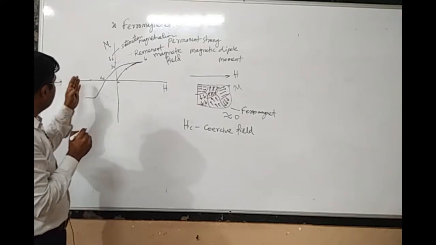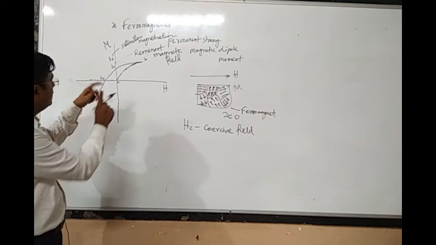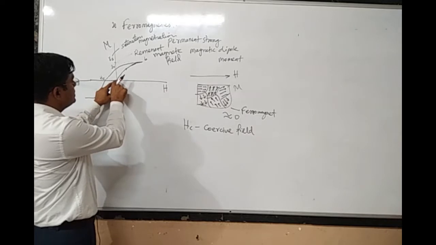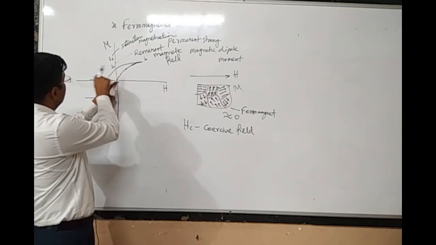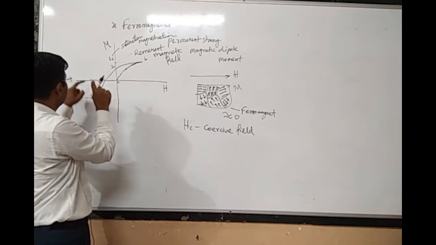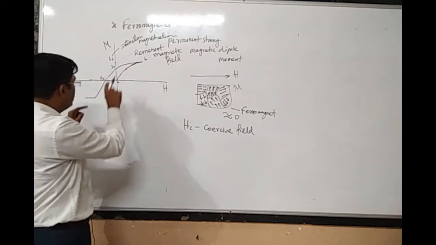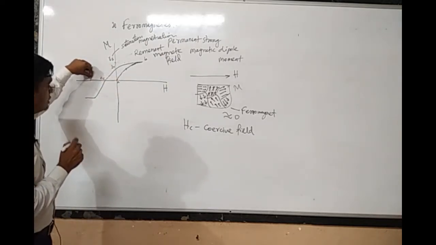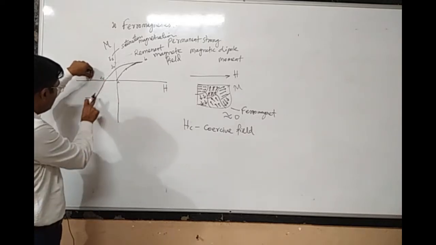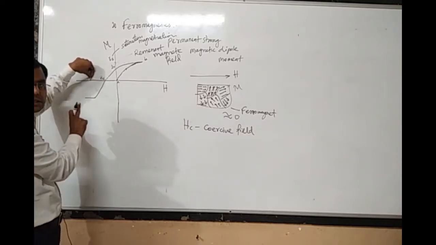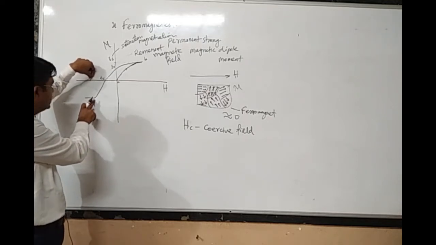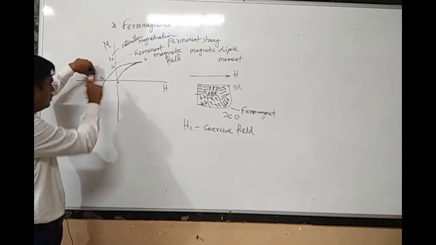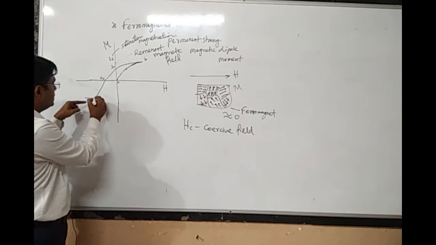Now see, initially I increased the magnetic field from 0 to some maximum value, then I decreased towards 0, then I increased the magnetic field from 0 towards a negative value, the opposite direction, to a maximum value. And now I am again decreasing towards 0. When I increased the external magnetic field in the negative direction to a very high value, I again got the saturation magnetic field in the reverse direction. Now if I decrease the external magnetic field from the reverse direction towards 0, this reverse magnetization would be decreasing.